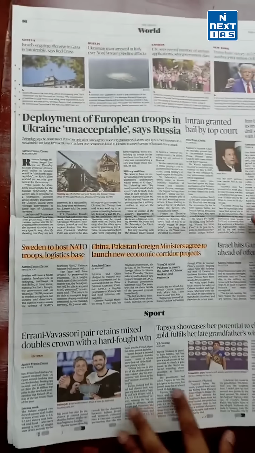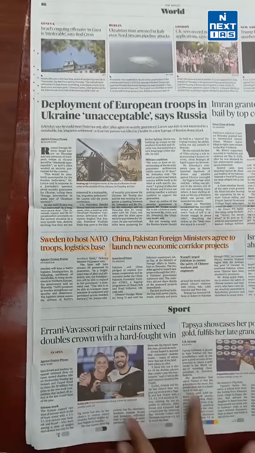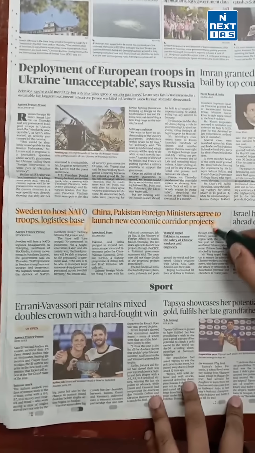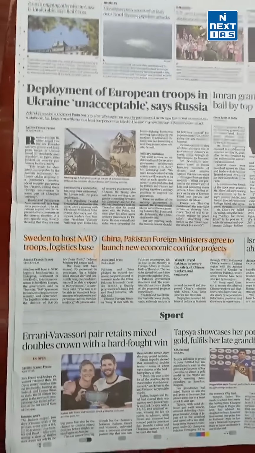Particularly on page 16, NATO and Sweden related news is there. Go through that particular news briefly. China-Pakistan Economic Corridor, again important from the perspective of GS2.